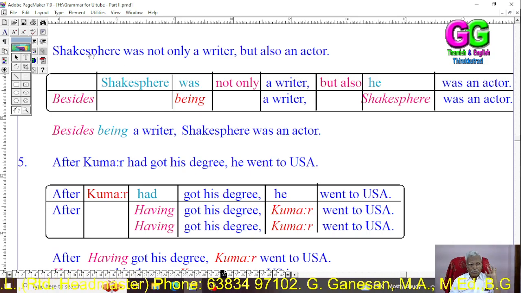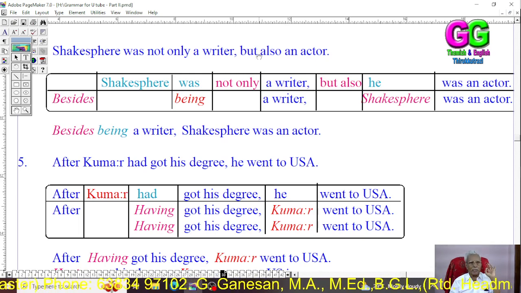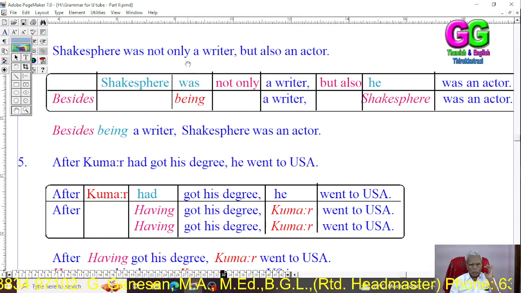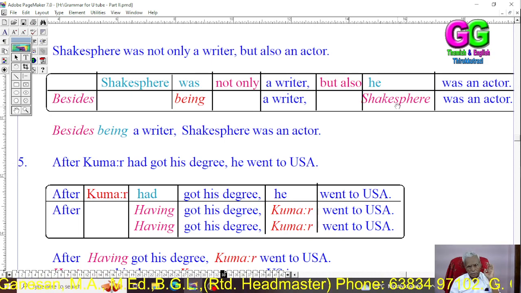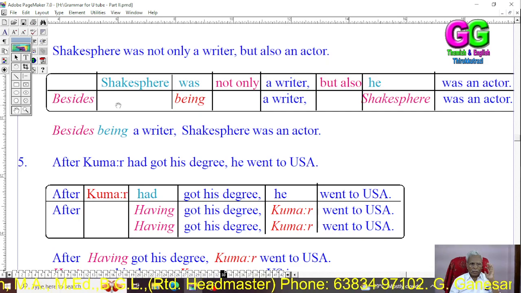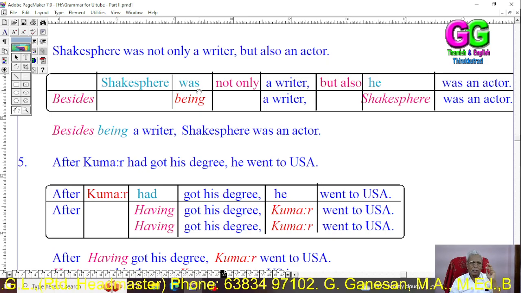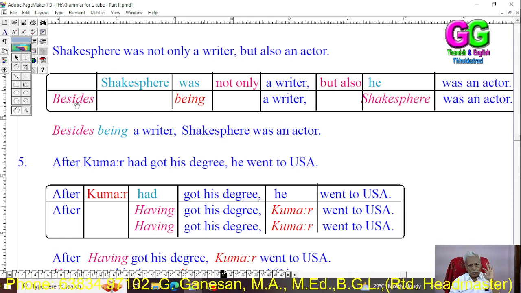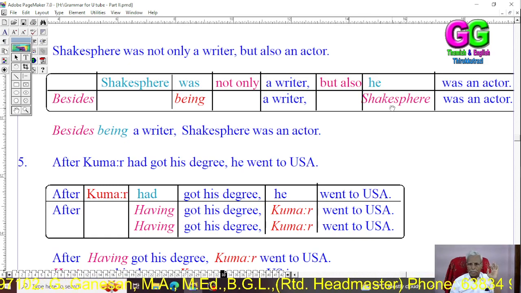Then the subject in both the sentences is the same. Shakespeare is the subject of both the subordinate clause and the main clause. So we take the subject into the main clause. First, the phrase; second, the subject changed; third, the verb changing into a participle: was, be, being. So first, "not only but also" becomes "besides". Then the subject, Shakespeare, is brought back.